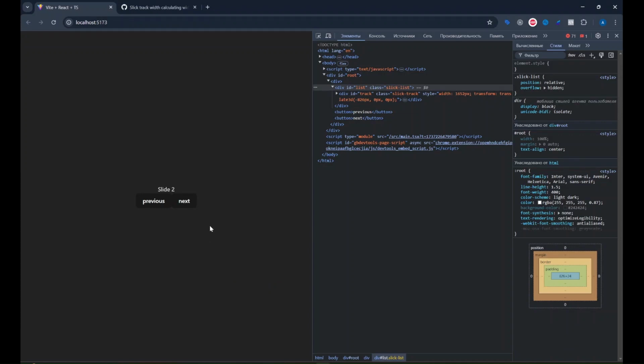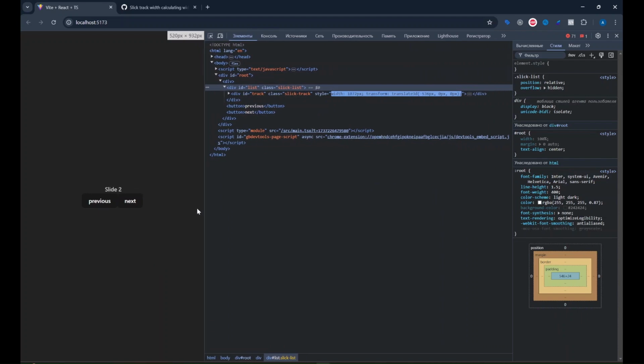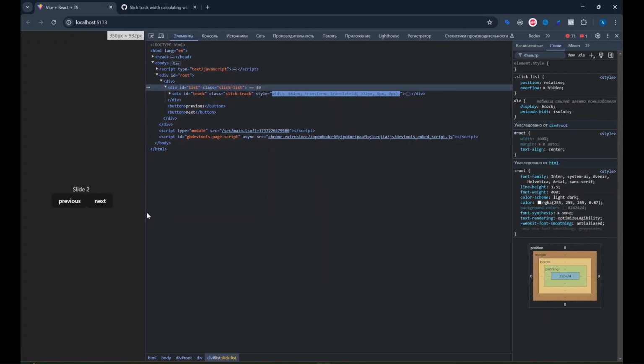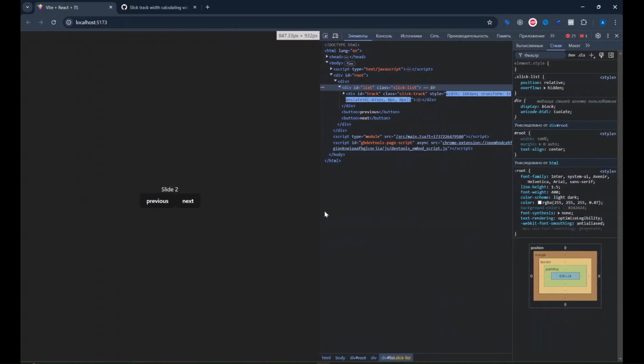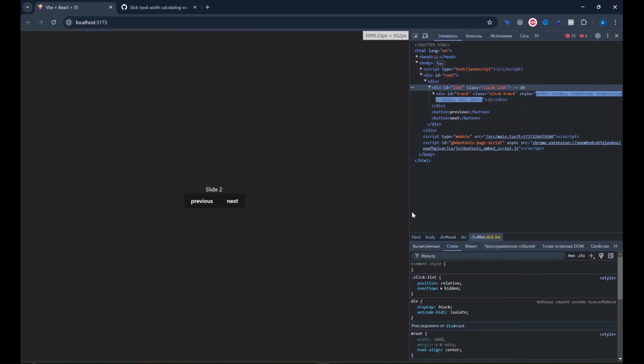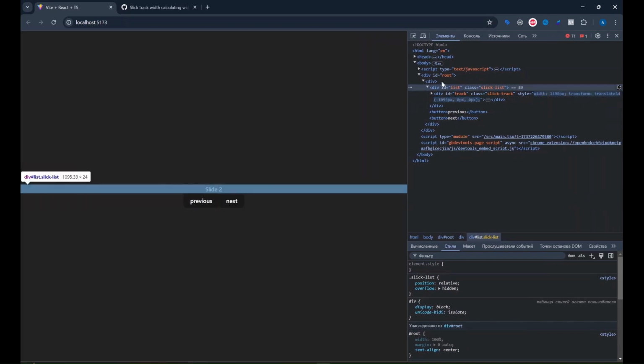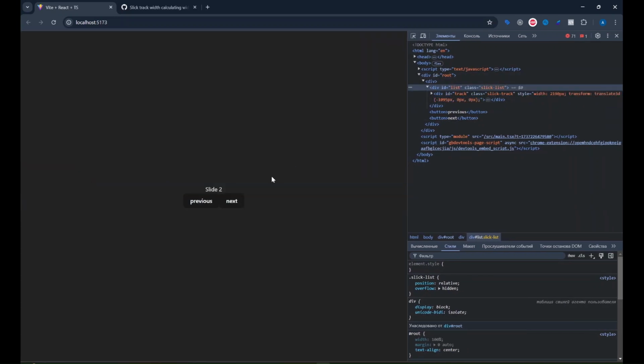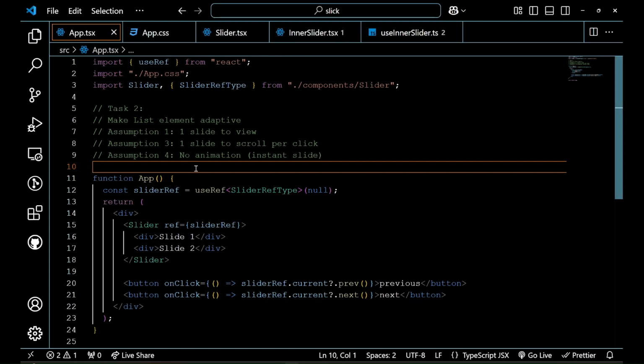In this video we have successfully set the adaptive width of our list component. So now it's adaptive. When we shrink, our list also shrinks, and when we expand, our slider expands according to its parent, our root in this case. So now it's working and we have successfully managed our task, and in the following videos we'll make animations of our slides, like sliding from slide 1 to slide 2.